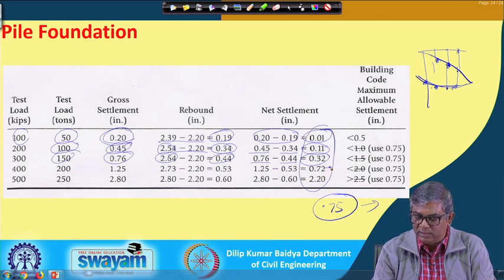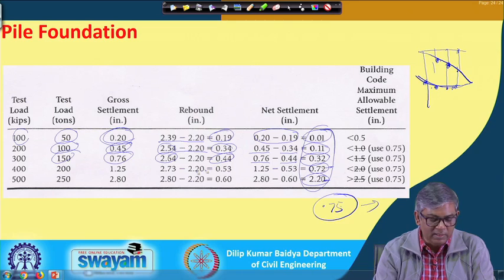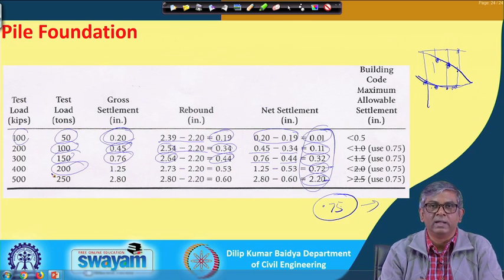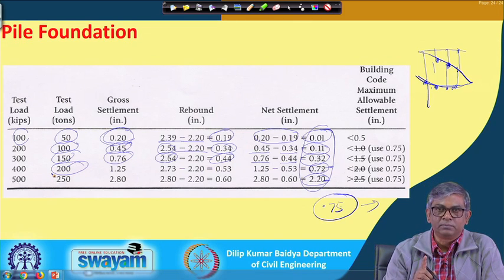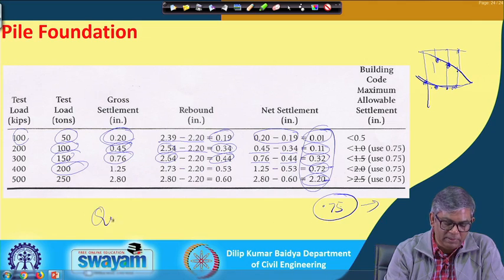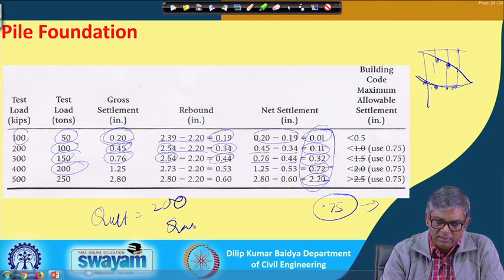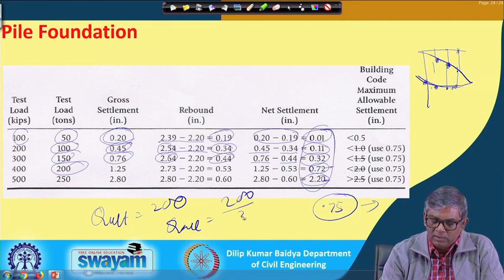You can see at this loading it is less than 0.75, whereas at this loading it is more than 0.75. So, that means we cannot take this as a design load, and it is very close to this. So, I can consider 200 as the ultimate load. So, Q ultimate will be taken as 200, and Q allowable will be 200 divided by 2, that means 100 kilonewton.